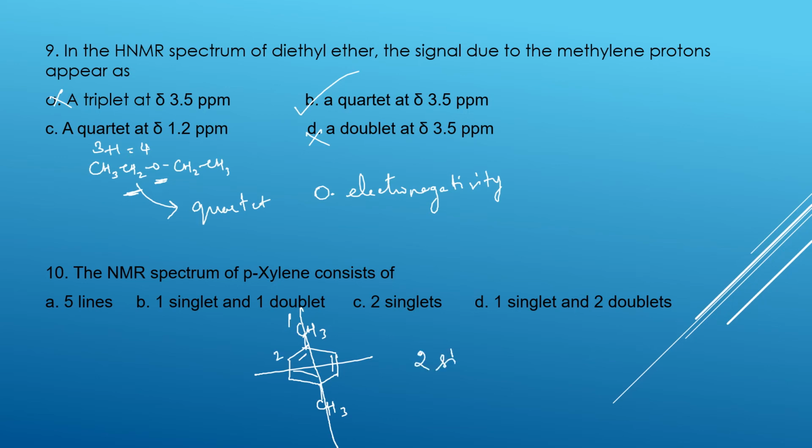Only two signals are available, and of those two signals, one will be a singlet. This CH3 will be a singlet, as no hydrogen is adjacent. And here this CH will be a doublet. So one is singlet, another one is doublet. So the answer is one singlet, one doublet.